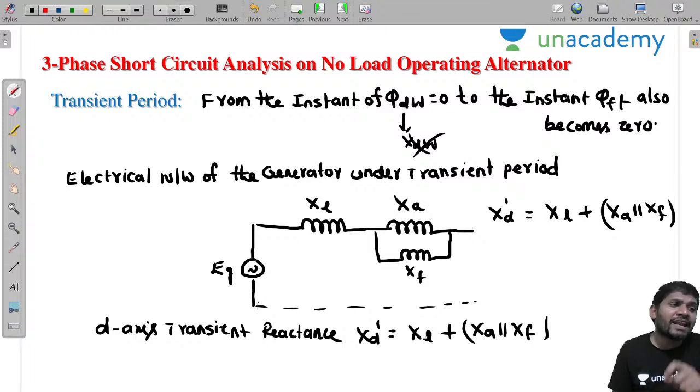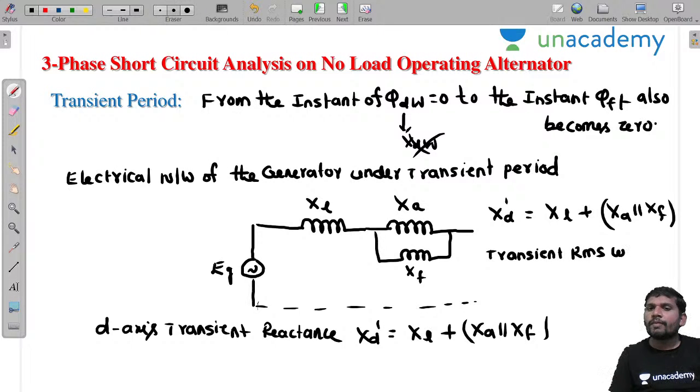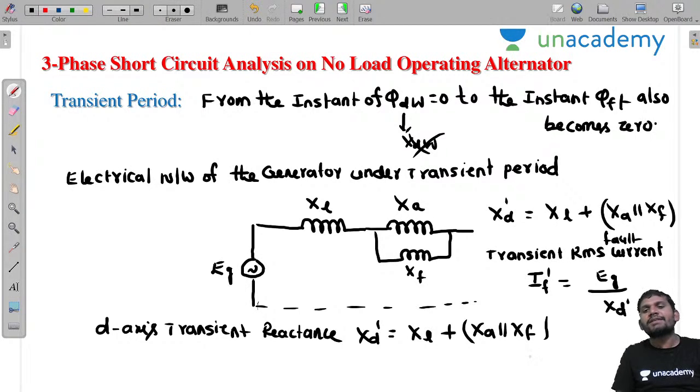Once you know the D-axis transient reactance, now I want to calculate the transient RMS current. How do we write the transient RMS current? It is denoted by If dash, the transient RMS fault current. If dash equals, what is the voltage? Eg. What is the reactance? Xd dash.